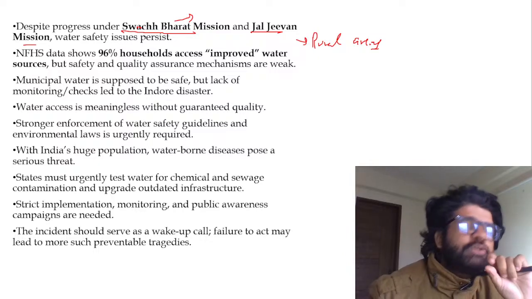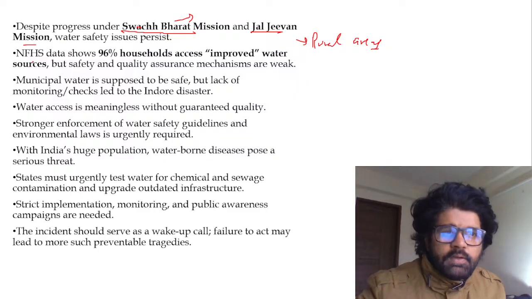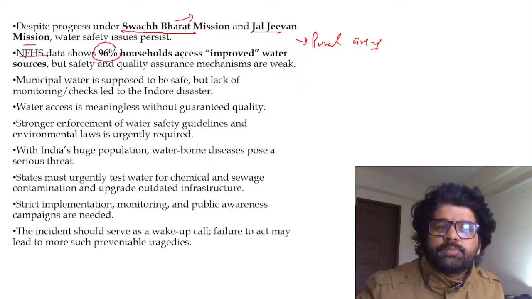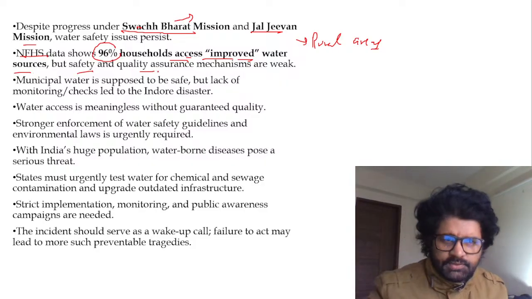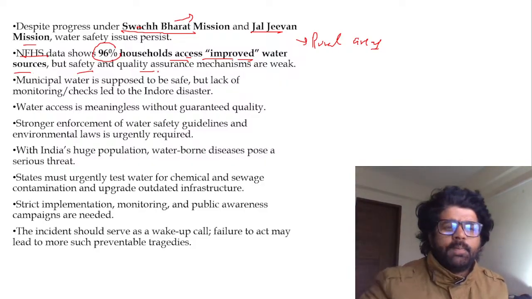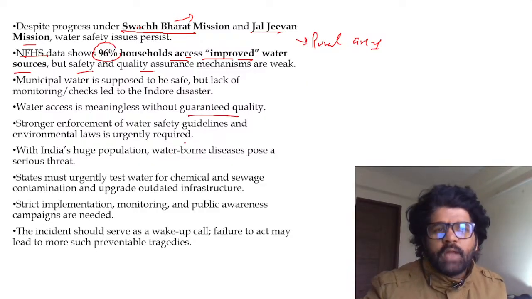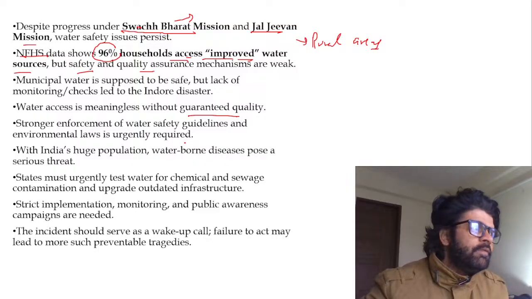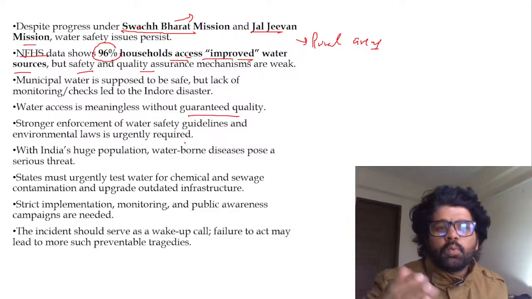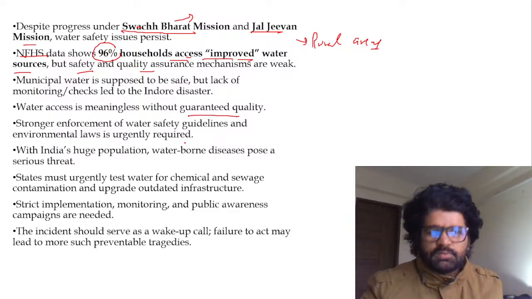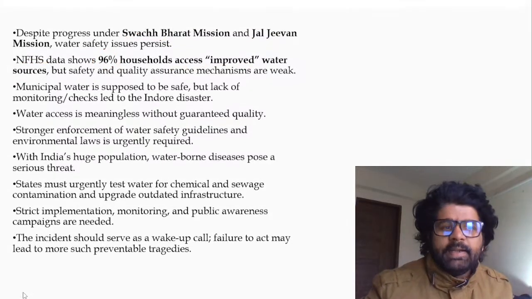So you have to remember these components, which are there in rural areas and which are there in urban areas. NFHS data, National Family Health Survey data, shows that 96% of households have access to improved water sources, but safety and quality, you can read all these things. Basically, they are saying that water access is meaningless without guaranteed quality. And this should not happen. We are in Amrit Kal. We want to become Viksit Bharat by 2047. And if municipal water is leading to death, that does not paint a rosy picture of current India and what is happening here.